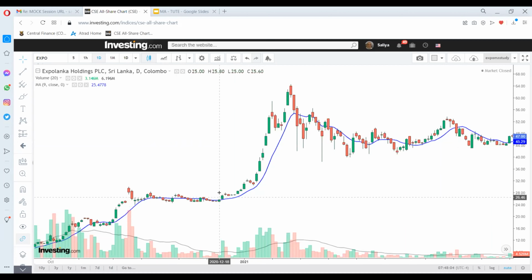So we have to understand, okay, there is a breakout, a cross above. Where is the breakout? Crossing above the moving average doesn't mean that there is a breakout of the high. So this high is 2730.